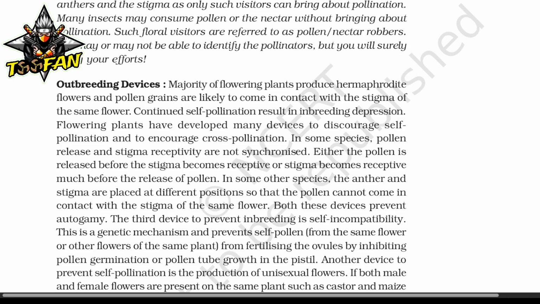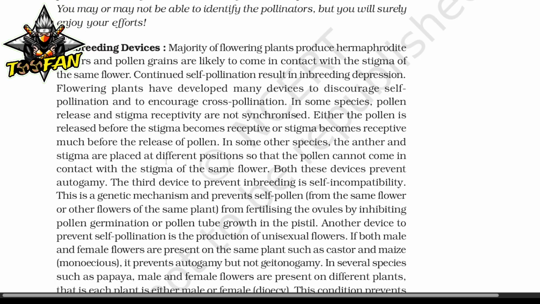In some species, pollen release and stigma receptivity are not synchronized. Either the pollen is released before the stigma becomes receptive, or the stigma becomes receptive much before the release of pollen. In some other species, the anther and the stigma are placed at different positions so that the pollen cannot come in contact with the stigma of the same flower. Both these devices prevent autogamy, and the third device to prevent inbreeding is self-incompatibility. This is a genetic mechanism and prevents self-pollen from the same flower or the other flowers of the same plant from fertilizing the ovules by inhibiting pollen germination or pollen tube growth in the pistil.